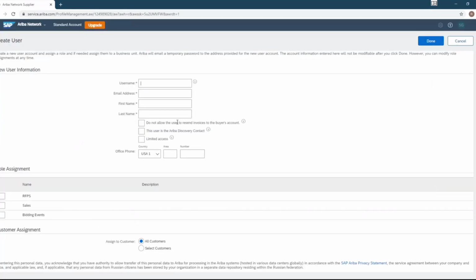So now it will give you the option to create a username. Now, username has to be an email format. However, it does not have to be an actual email. So we're going to go and create one right now. Email address does not have to match.